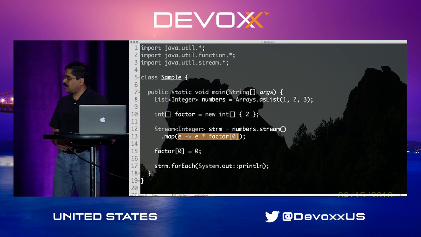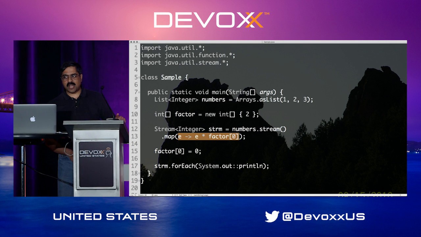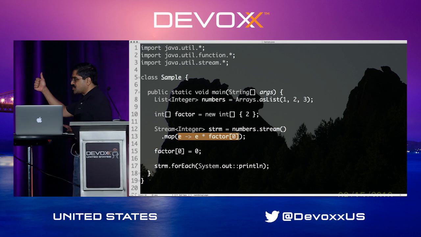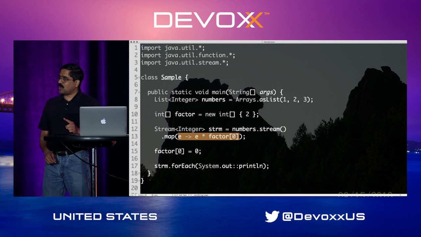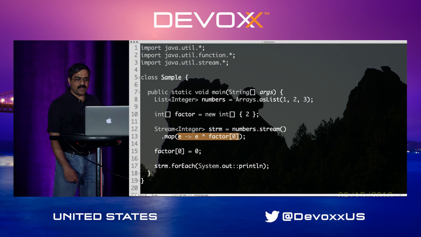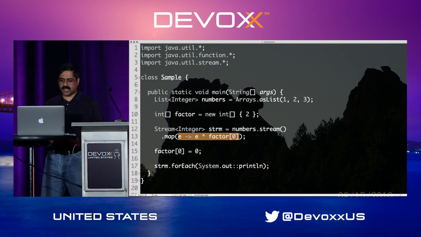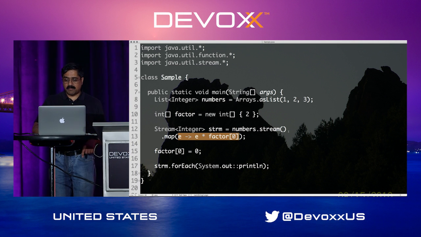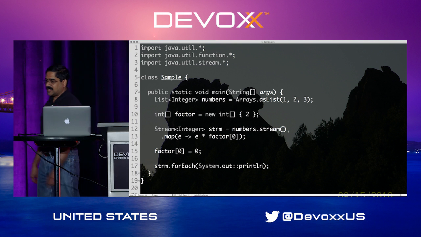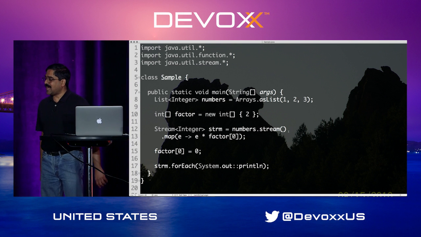Why is it no longer pure? Because remember the 2 rules of purity. A pure function should not change anything. That's good. But a pure function should also not depend on anything that changes. Well, clearly, this depends on something that changes. In fact, the reason this is really terrible code is you can take this code, make a photo of this, and show it to different people and ask them what's going to be the output.